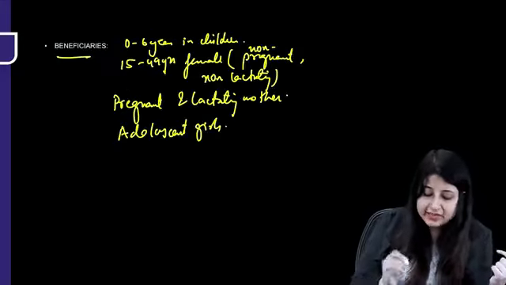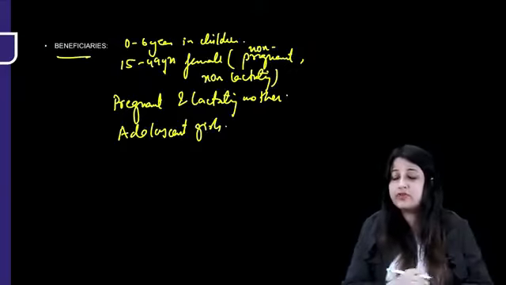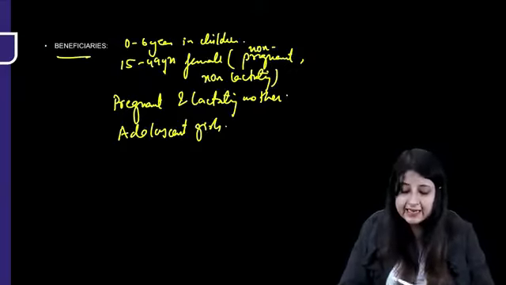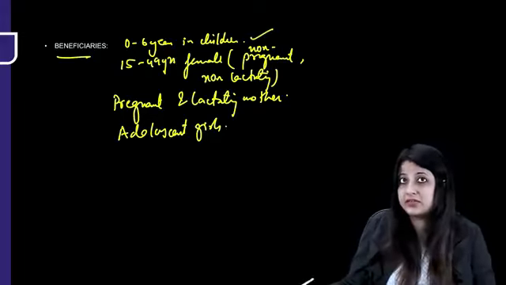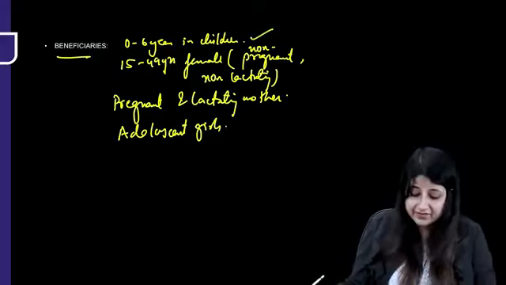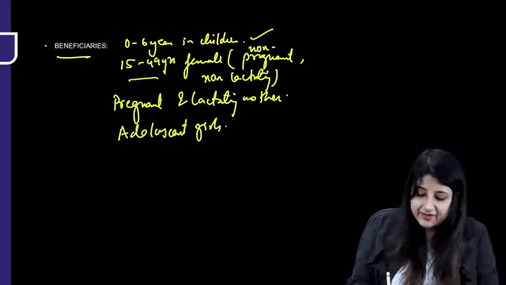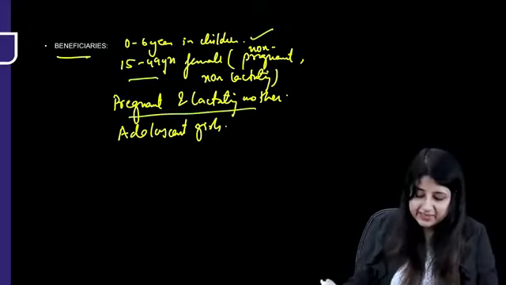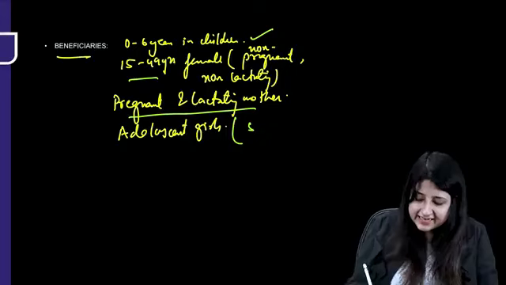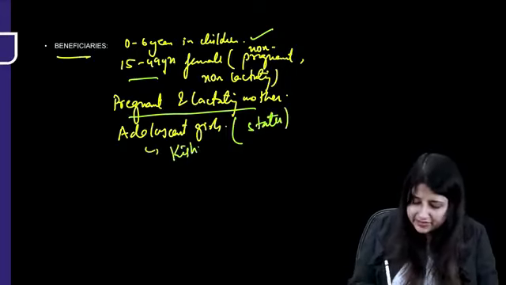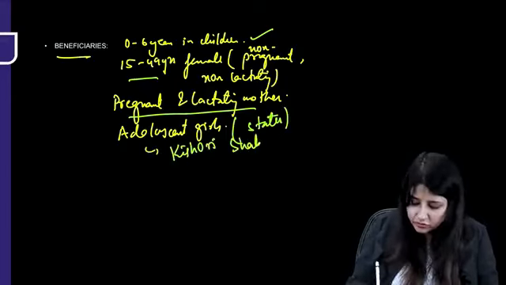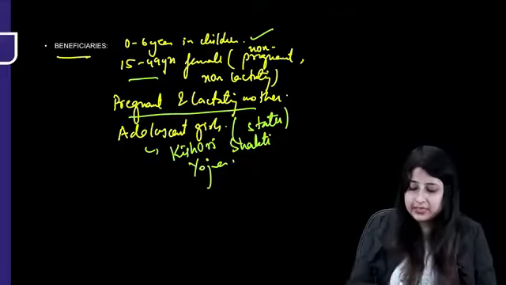Who are the beneficiaries? What are we providing them? A lot of services which you will see in the next slide. But to whom are these services being provided? 0 to 6 years children, not 0 to 5 years. 15 to 49-year females, non-pregnant, non-lactating, pregnant and lactating mothers, and in certain states, adolescent girls. Particularly, the initiative for adolescent girls under ICDS is known as Kishori Shakti Yojana.